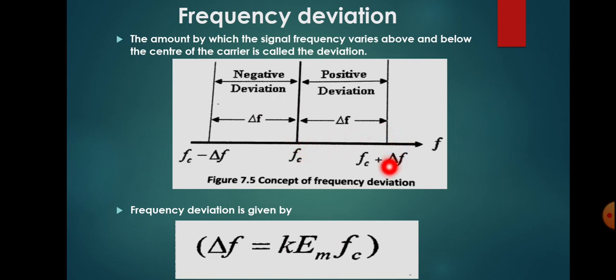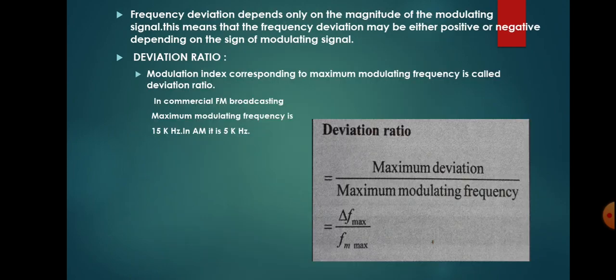We can represent the frequency deviation by the equation delta F is equal to K into Em into FC. From this equation, you can see that delta F depends upon the amplitude of the modulating signal Em, because it is the only varying quantity here; FC, the carrier frequency, will be constant. So the frequency deviation depends upon the magnitude of the modulating signal. That means the frequency deviation may be either positive or negative depending upon the sign of the modulating signal.